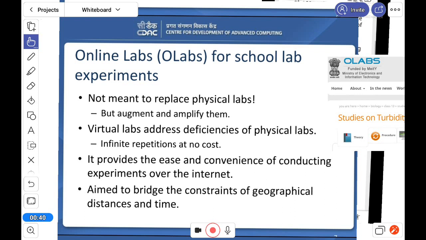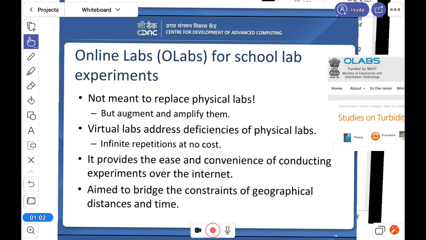See the criteria, it is in front of you. It does not mean that it can replace the physical lab, that is not possible. In the physical lab you always have to do things by hand, but here is a very good substitute, that is OLAB.